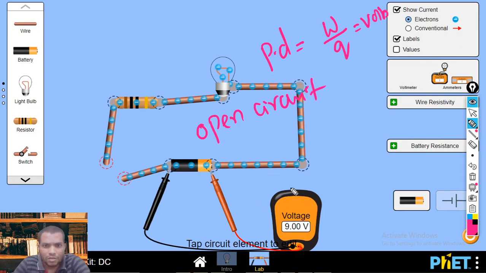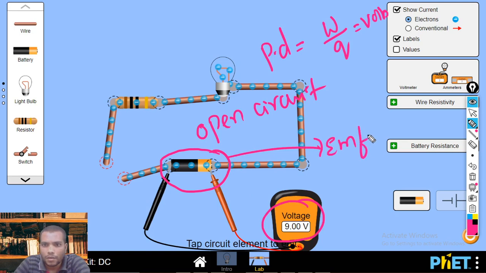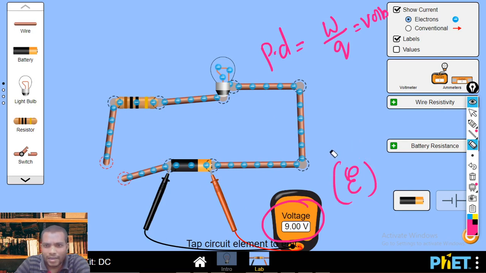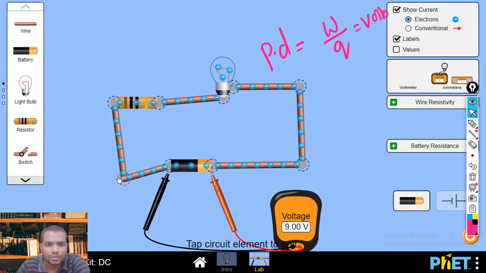So in the open circuit, if you measure the voltage across the source, that voltage we define as EMF, which we denote with the Greek letter E. That is the exact symbol for EMF. To understand potential difference, suppose I connect this circuit again, now the circuit is on.